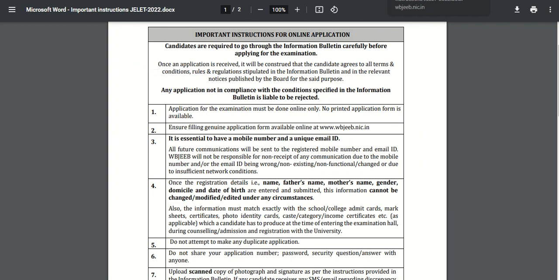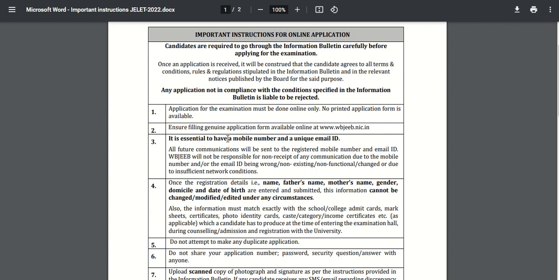First of all, let us look at the details. The very first important instruction is the application for the examination must be done in online mode only. So no candidate should send it through email or fax or any other medium. And the other important instruction is candidates should fill only genuine details in the application form available at www.wbjeeb.nic.in.